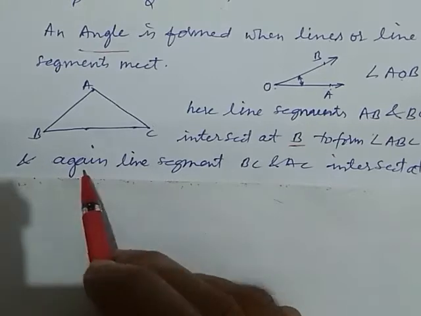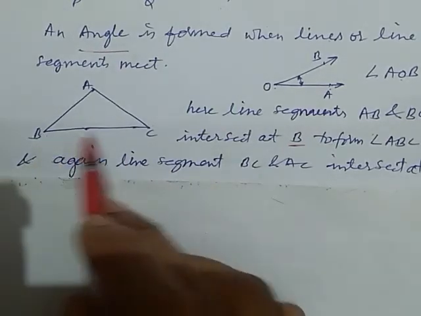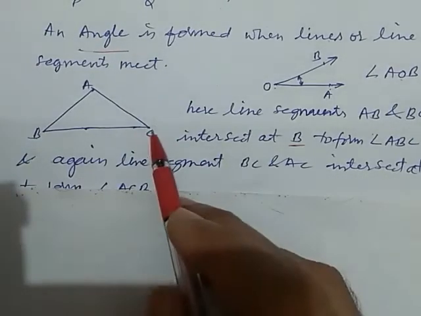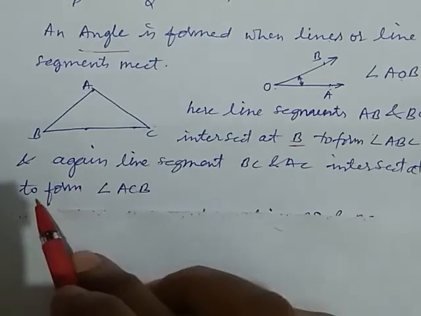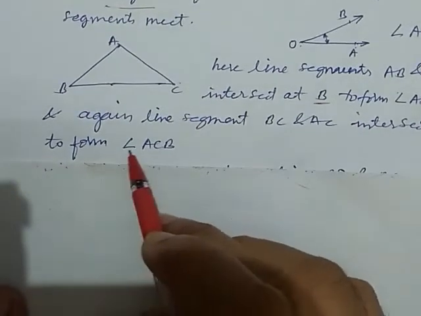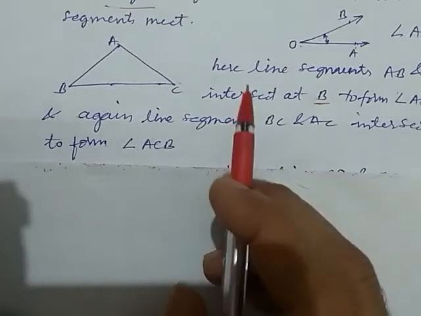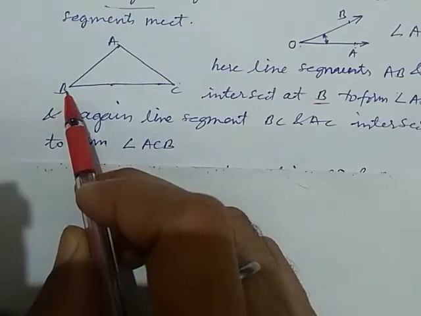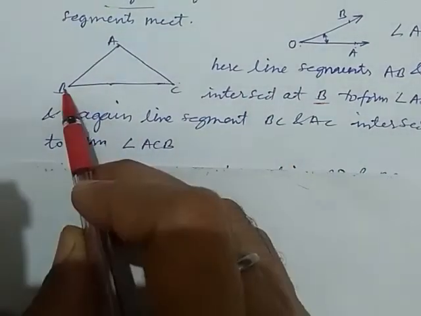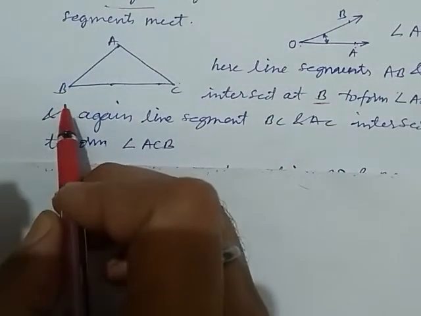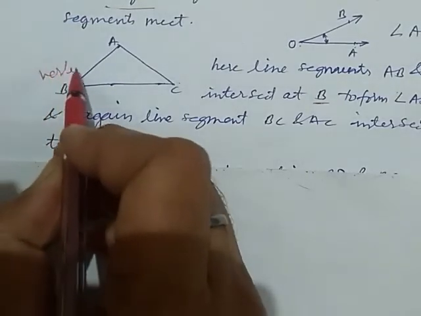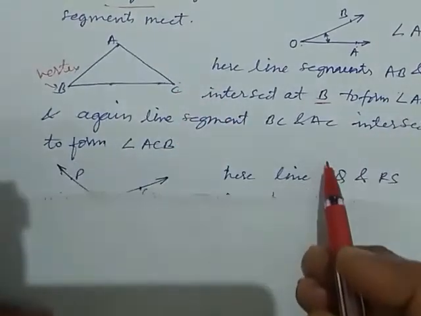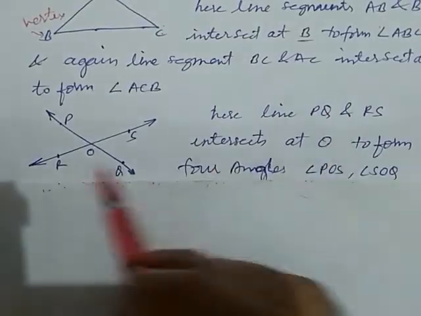Okay, and again line segments BC and AC intersect at this C, to form angle ACB. Here where the line segments intersect, the points are called vertices. This is the vertex and this is the vertex.